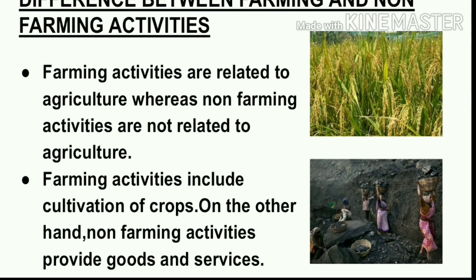For example, transport helps us to move to and fro, right? Communication helps us to communicate and to express our thoughts. For example, telephone, mobiles nowadays, these are all non-farming activities.